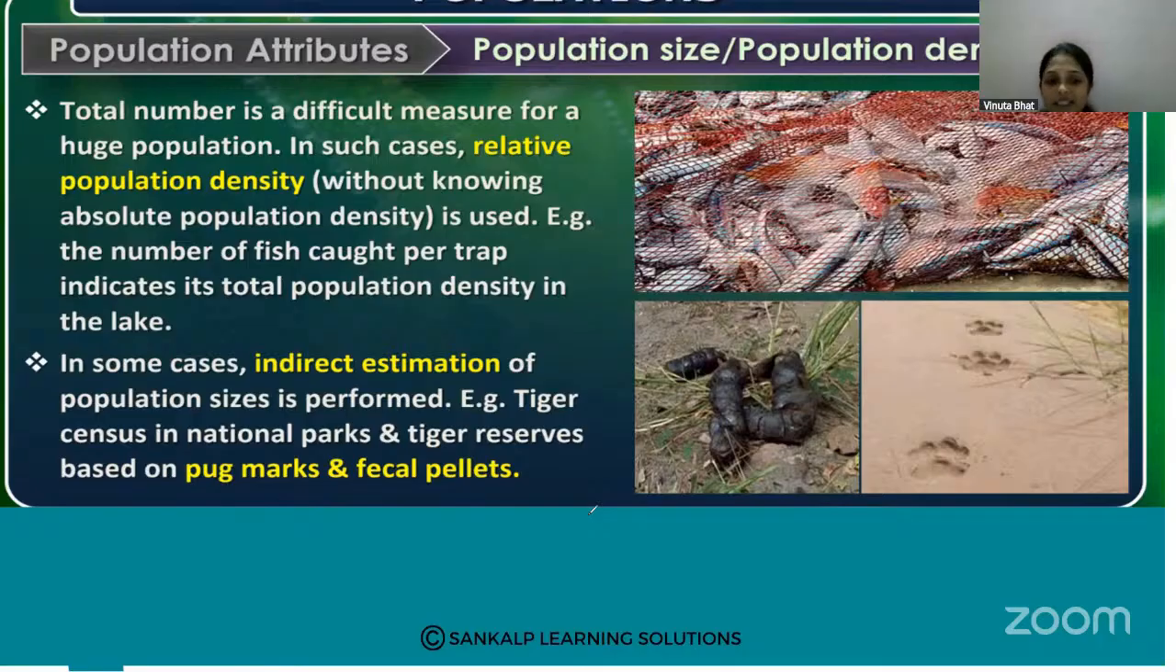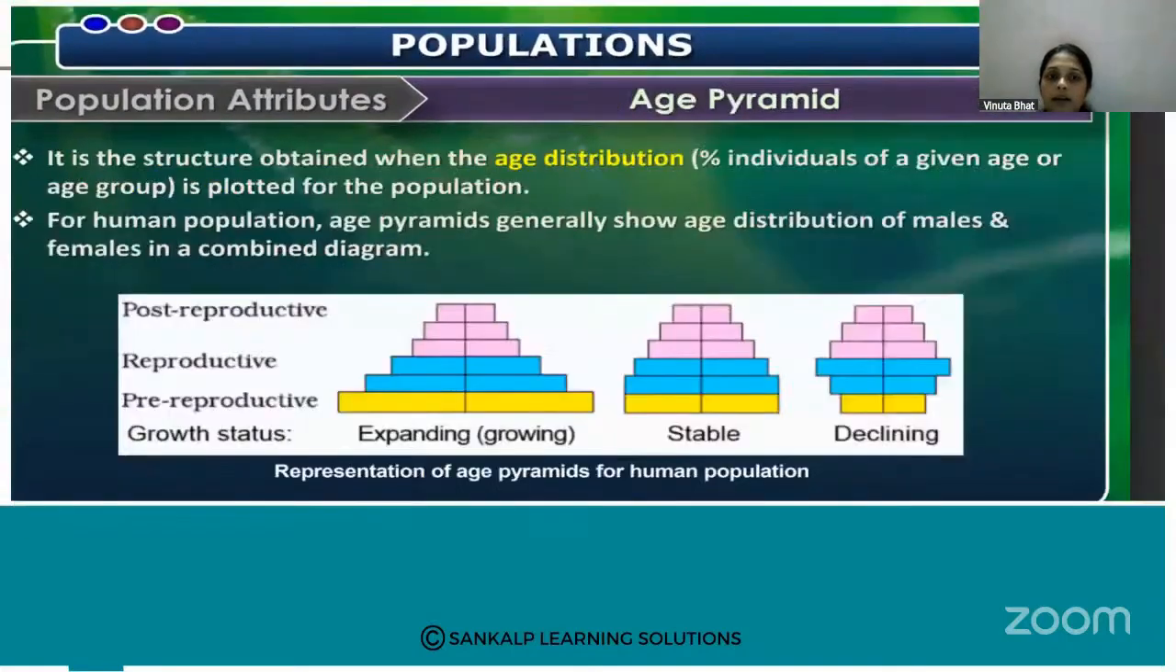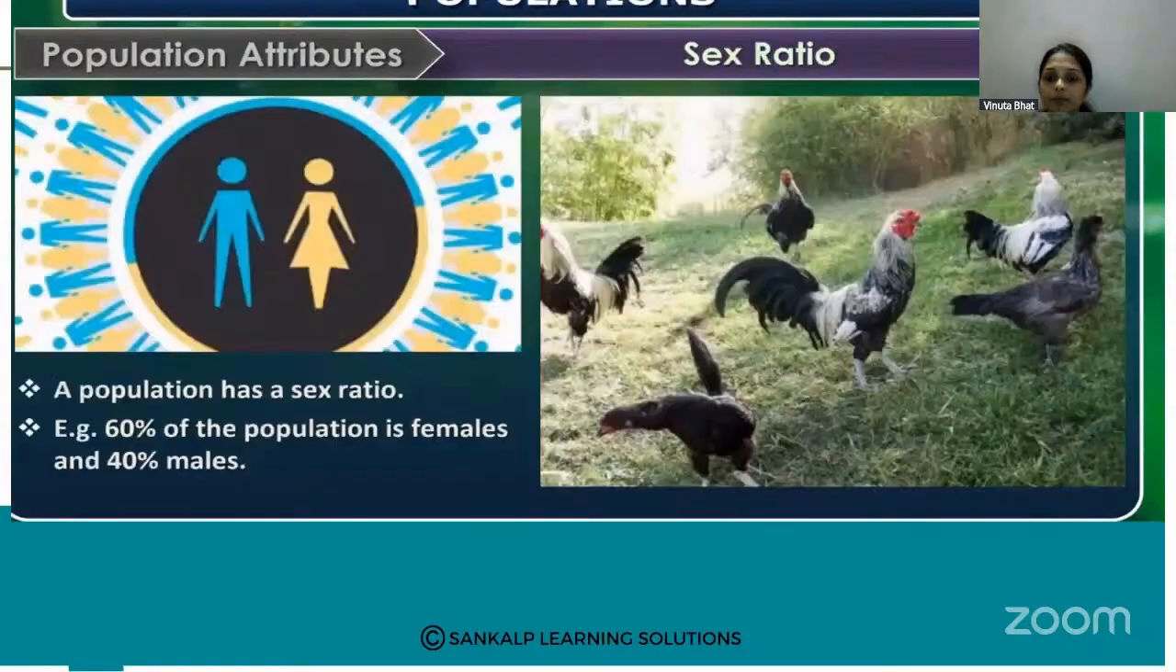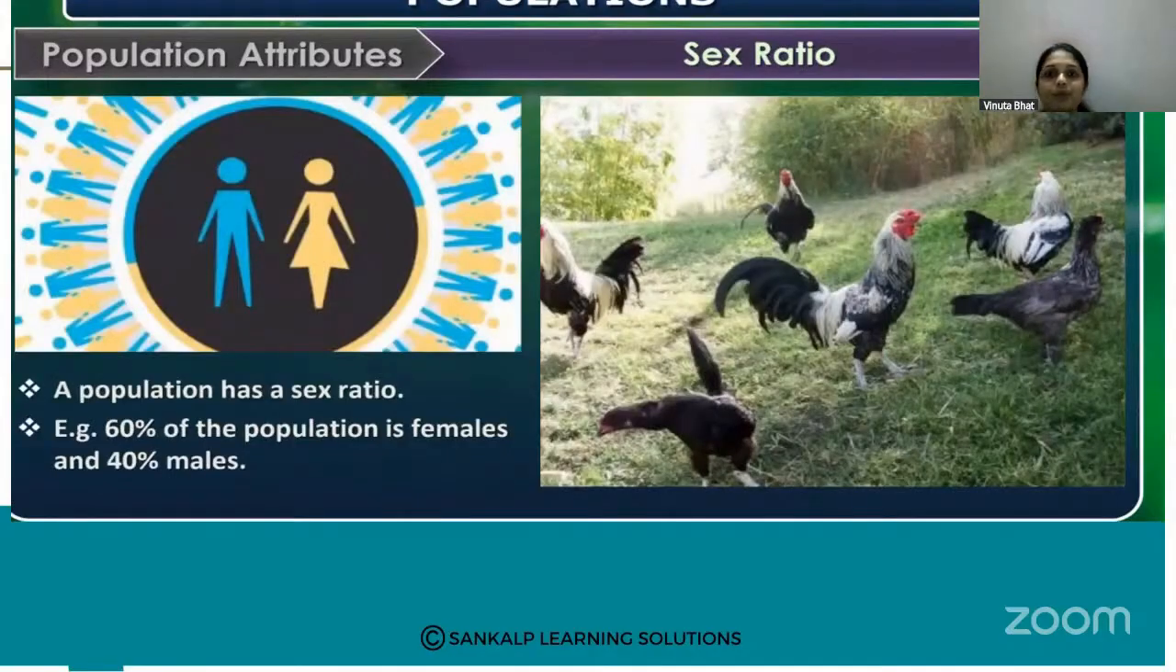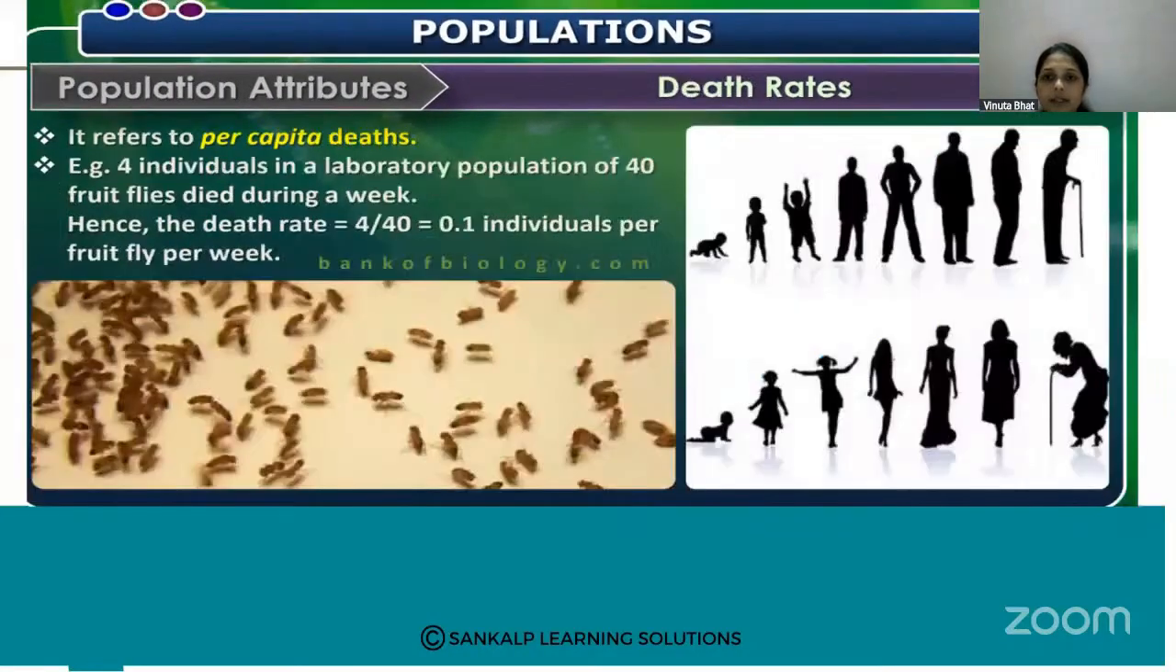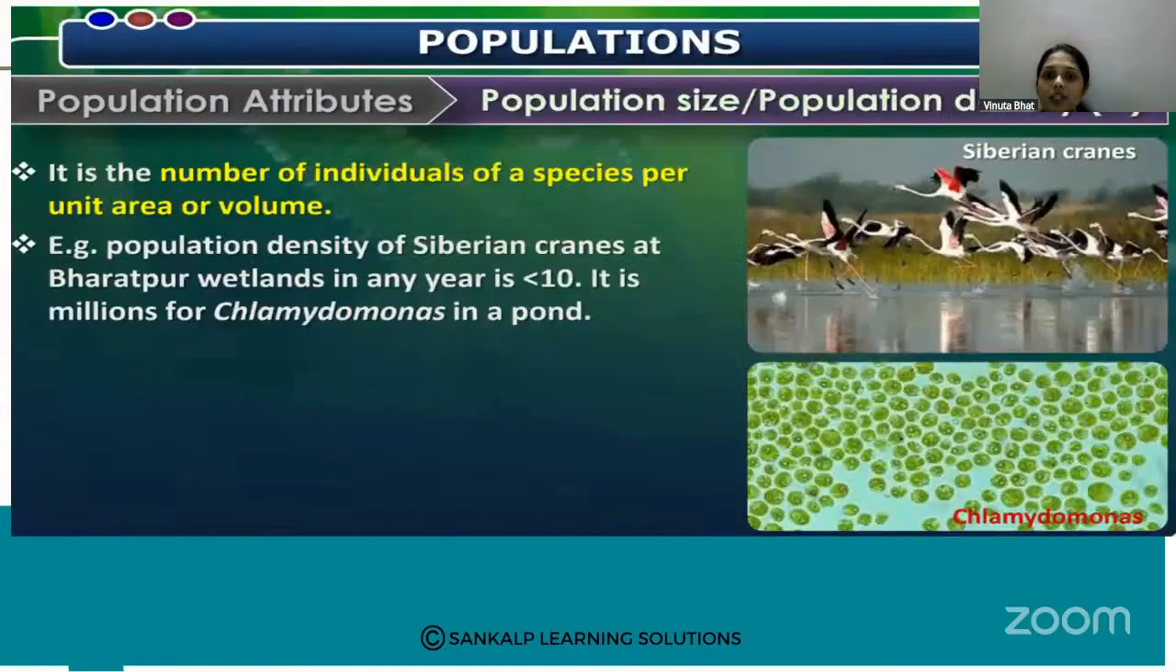So indirect estimation, that is called the relative population density. So these all are the population attributes. Which ones? Population size or density, then age pyramid. Age pyramid is also a population attribute, which an individual organism does not show. Then sex ratio, death rate and birth rate. So these all are the population attributes.